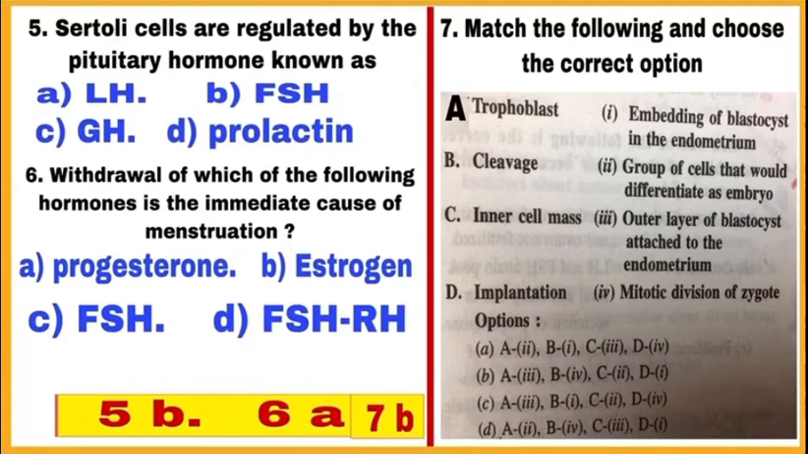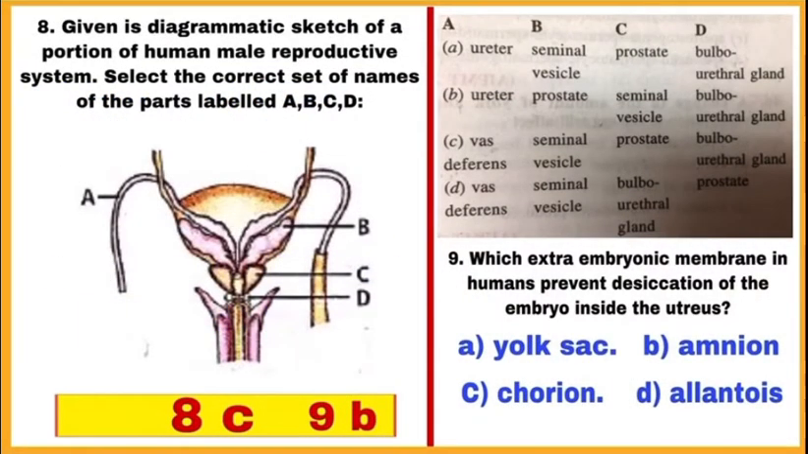So, correct option is B. A matches with 3, B matches with 4, C matches with 2 and D matches with 1. So, mark B. Question 8. Given a diagrammatic sketch of a portion of human male reproductive system, select the correct set of names of the parts labeled A, B, C and D. See the diagram. A is vas deferens, B seminal vesicle, C prostate and D bulbourethral gland. So, correct set in the table is C, mark C.